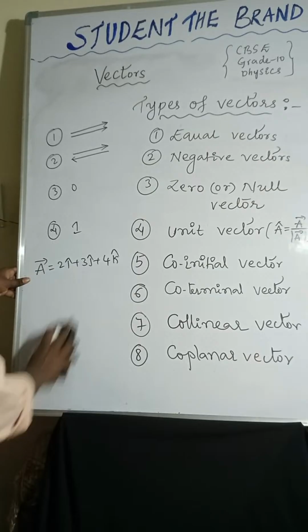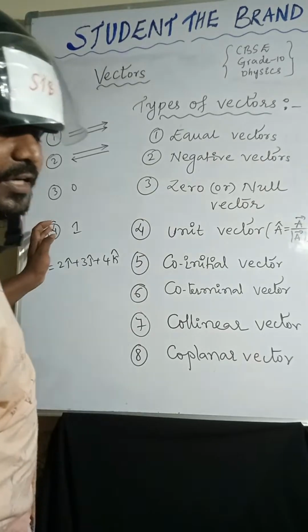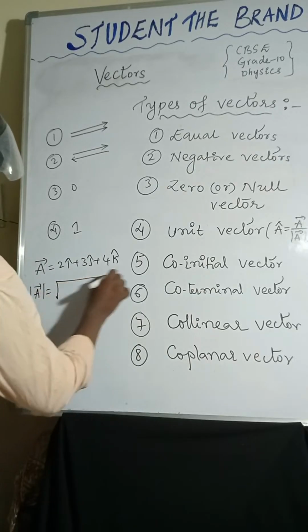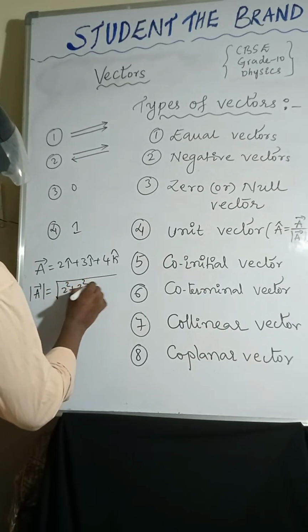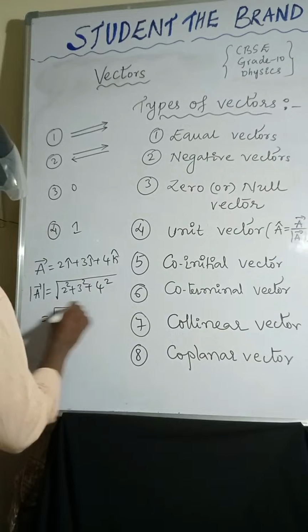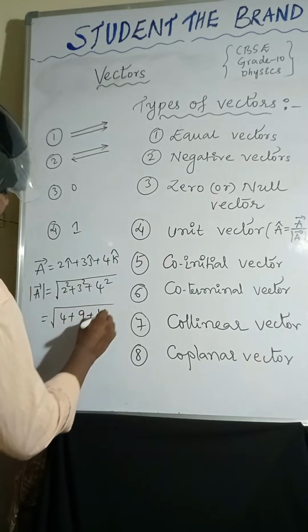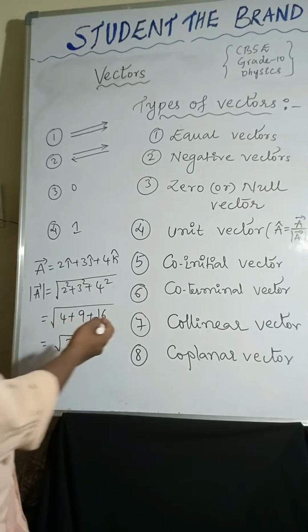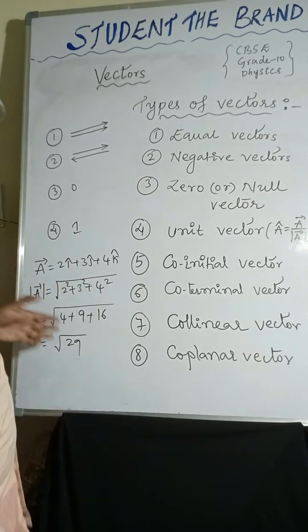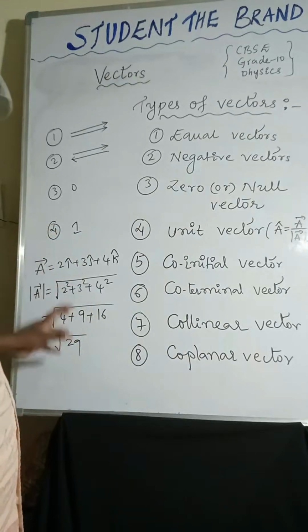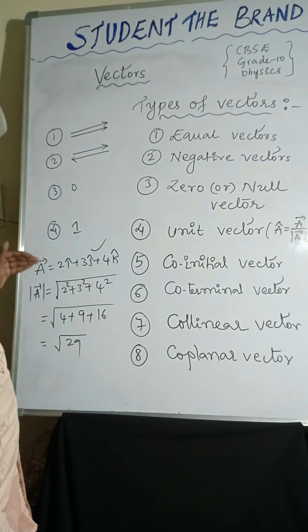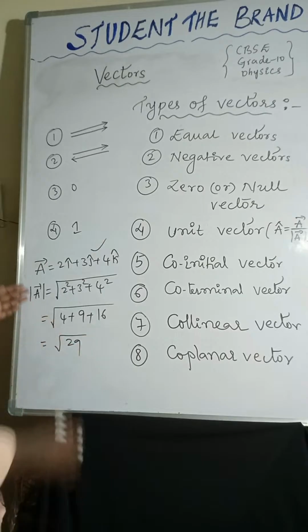If I want to find the magnitude of this vector, magnitude of A bar equals root over 2 square plus 3 square plus 4 square. 2 square is 4, 3 square is 9, 4 square is 16. So 4 plus 9 plus 16 is 29, root over 29. This is how to find the vector magnitude, with A bar equal to 2i cap plus 3j cap plus 4k cap.